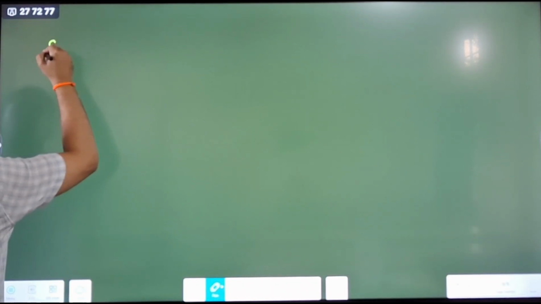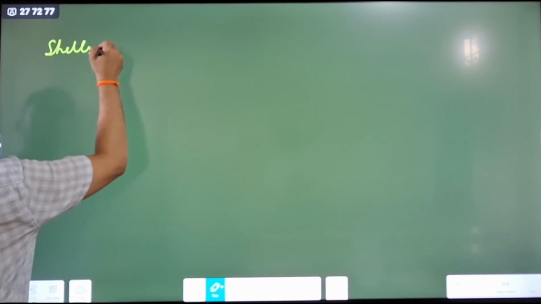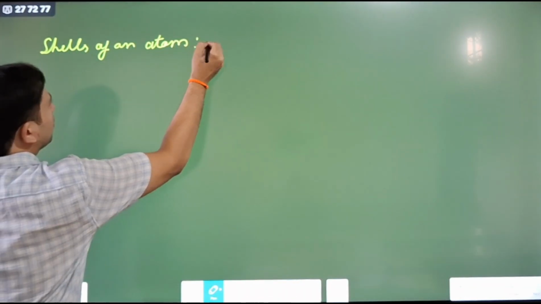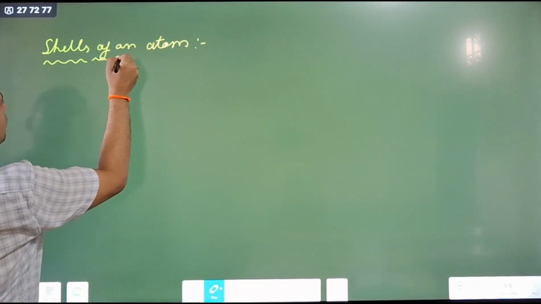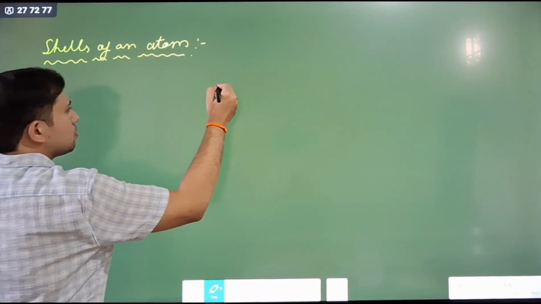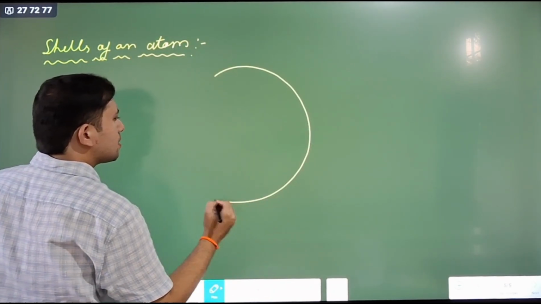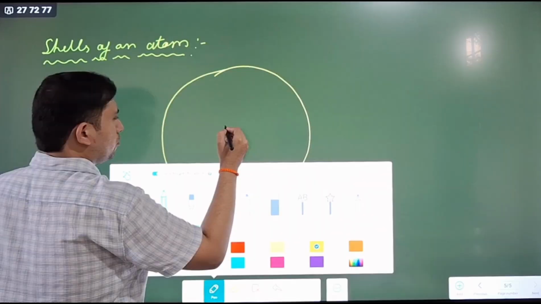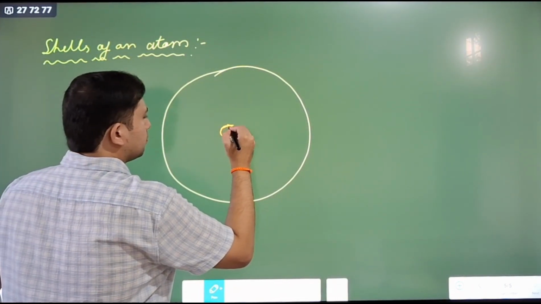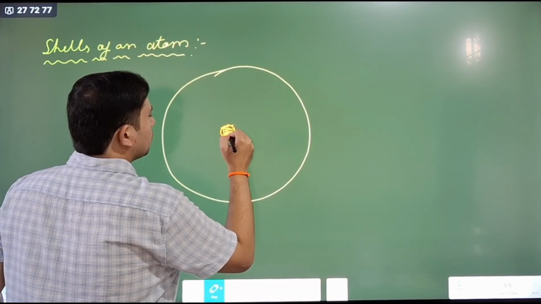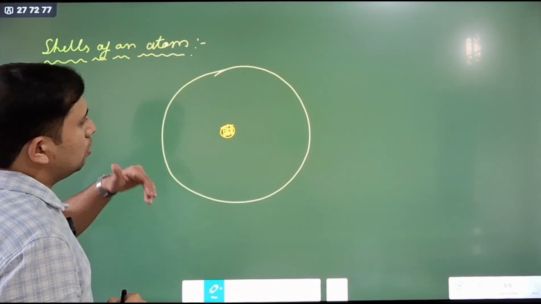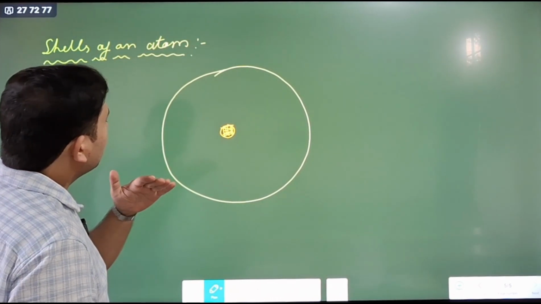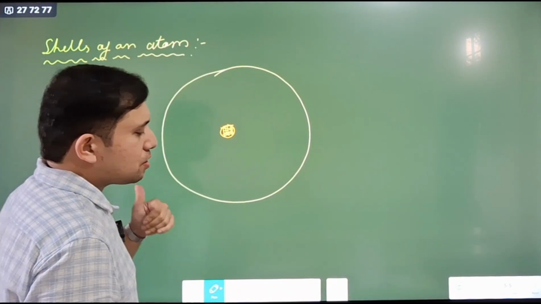Suppose this is an atom, a rounded figure, and this is the nucleus. We have studied in class 9 about the shells of an atom.